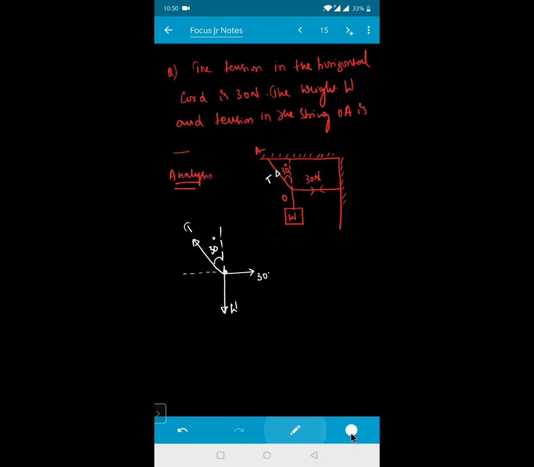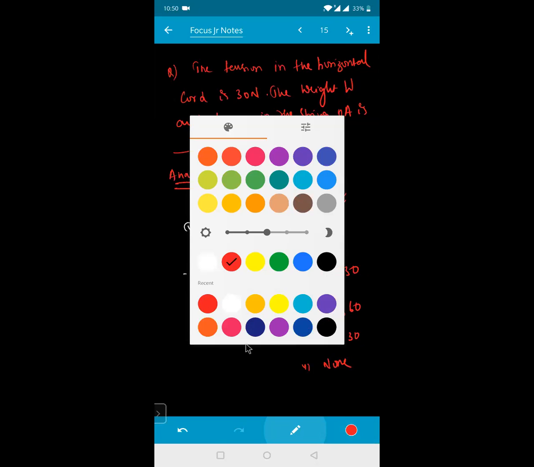I'll give you the options for this one. First option is given as 30 root 3 comma 30. Second option is given as 30 root 3 comma 60. Third option is given as 60 root 3 comma 30. And fourth one is given as none of your.